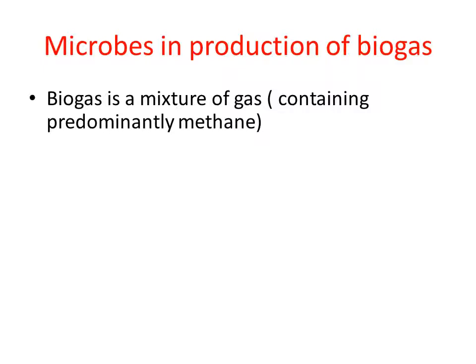So microorganisms, when they are growing or metabolically active, produce some kind of gases as an end product, right? What end product is finally released by the microorganism depends on the kind of raw material it is utilizing and the type of microorganism.